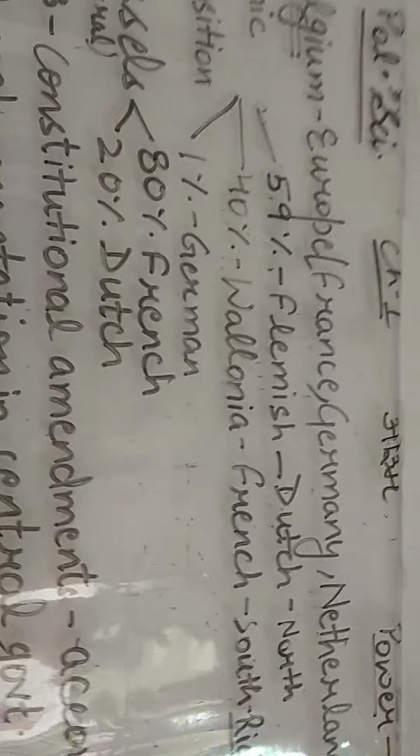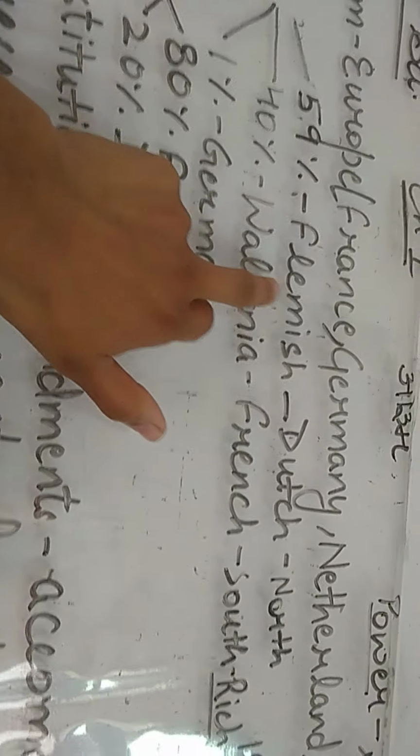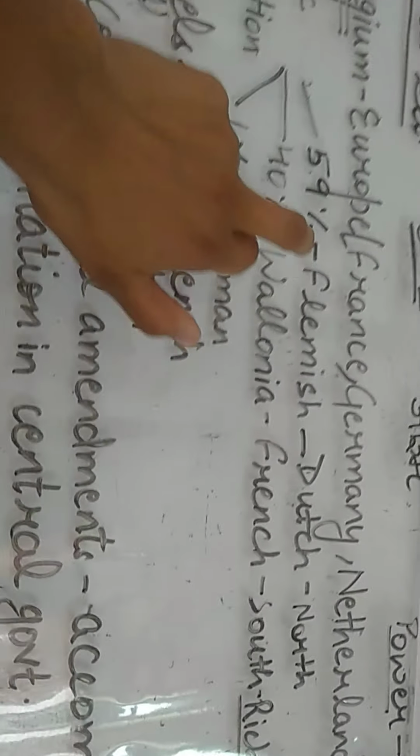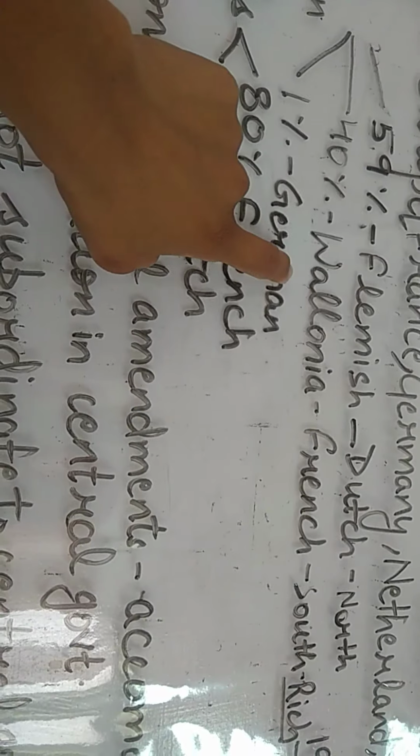So at first we have the majority of the population constituted by Dutch speaking people, and they reside in the Flemish region. Alright. Then we have another major community, that is French speaking people. They constitute 40% of the population and they reside in Wallonia region. The rest 1% speak German language.